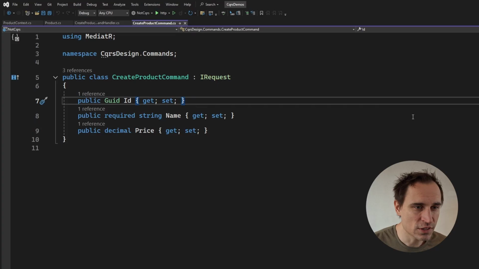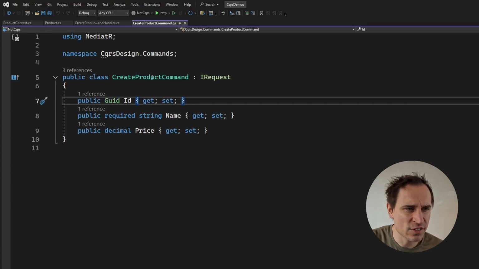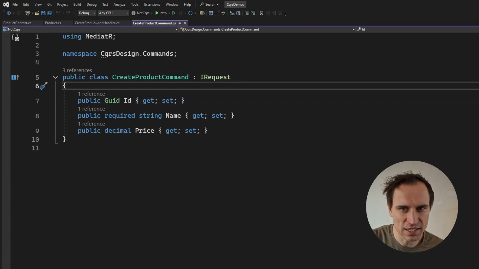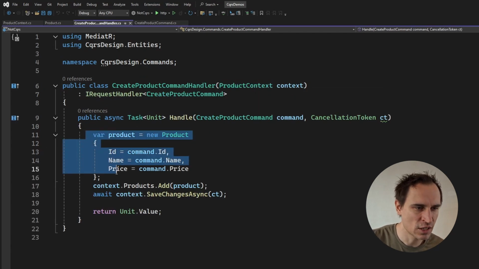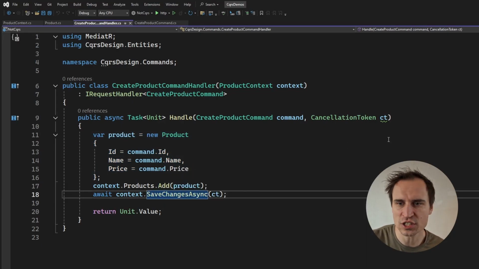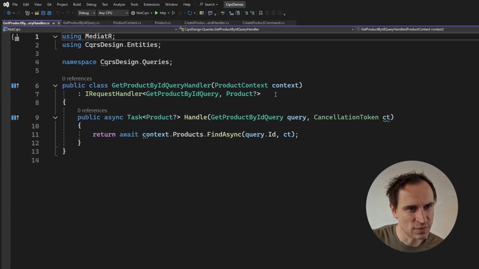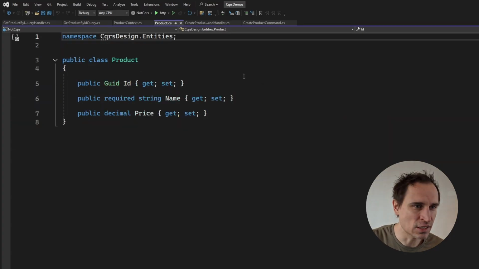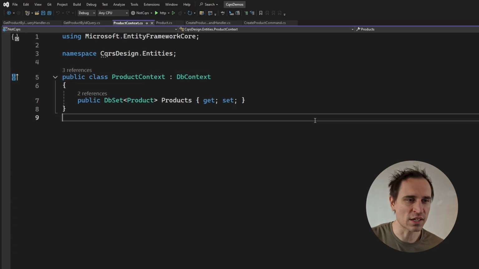Okay, so I put this code into Visual Studio. Well, it's a slightly different example with a product, since ChatGPT gave me this example previously. And I have basically the same thing here. I have a command and a command handler where we inject this DbContext, the product context. We create a new product, add, save changes. And then we have our query right here, another object, and we have a handler that is associated with that particular query. And now I did add this product entity and this DbContext right here to complete the picture, but that's all I did. Now we're going to take this as an example for the rest of the video.